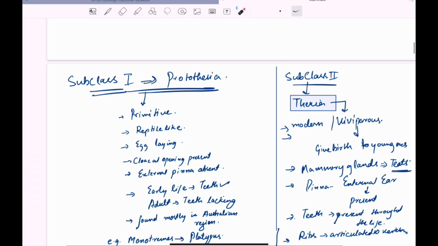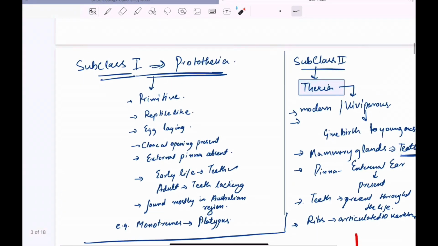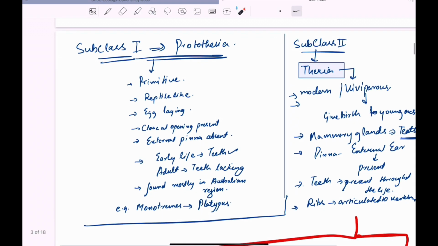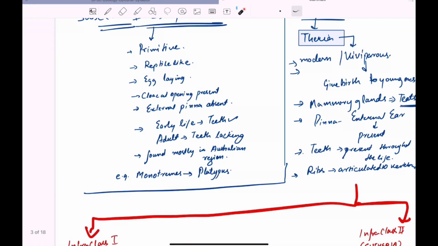The mammals have been divided into 2 subclasses. The first one is Prototheria. Prototheria include the primitive, reptile-like, egg-laying mammals. They have a cloacal opening, and they do not have an external pinna. Like we have the ear pinna, they do not have it. They have teeth in early life, but in adult life the teeth are lacking. For example, the platypus. So these are the egg-laying mammals, called monotremes or Monotremata. These are mostly found in the Australian region.